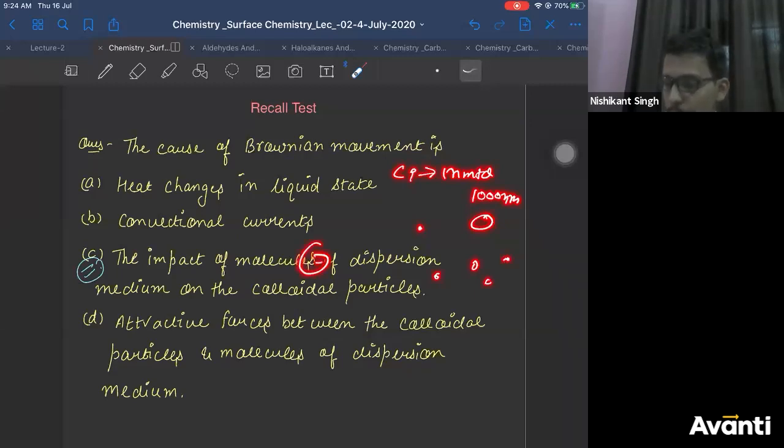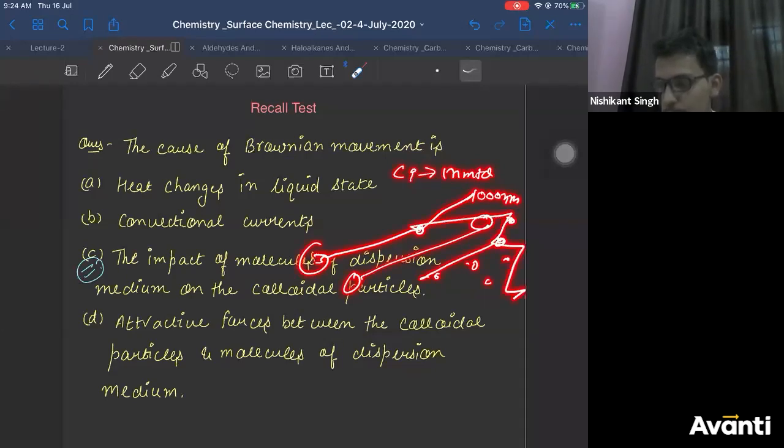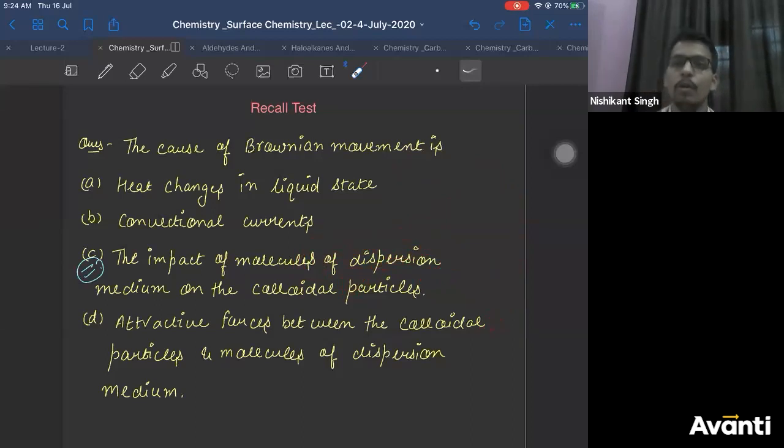So when dispersion medium molecules go and hit them, this will travel more distance, this will travel less distance, this will travel more distance. So when you connect their paths, you get a zigzag motion. So it is due to unequal collision of colloidal particles by dispersion medium molecules. The impact of molecules of dispersion medium on the colloidal particles is different. That's why it leads to a zigzag path. I hope it is clear and there is no doubt regarding this.